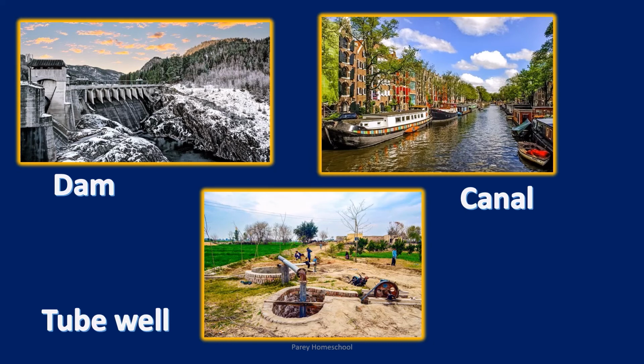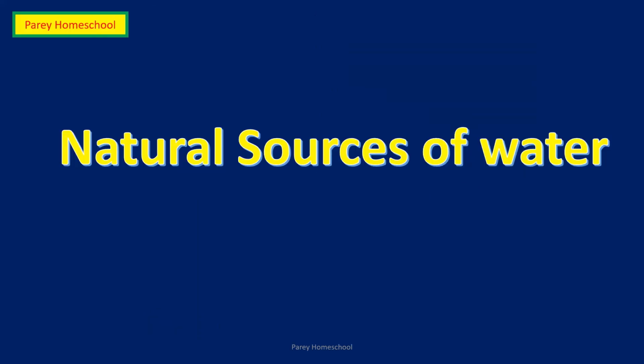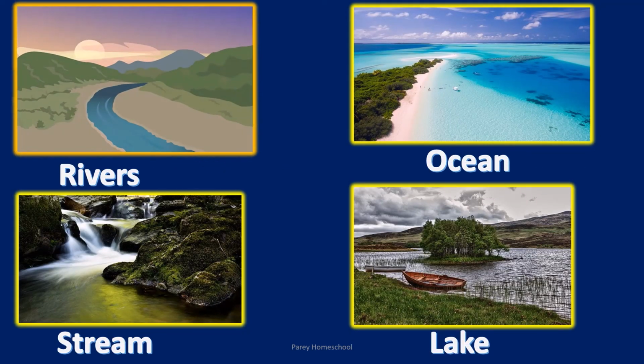Man-made sources of water. Dam, canal, tube well. These are the man-made sources of water. Natural sources of water. Rivers, oceans, stream and lake. These are the natural sources of water.